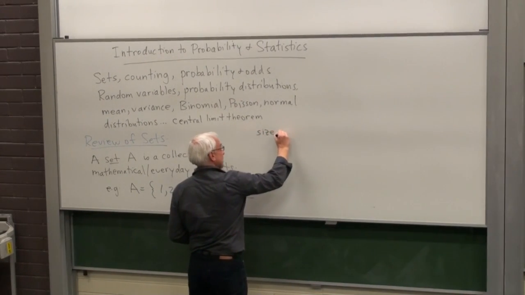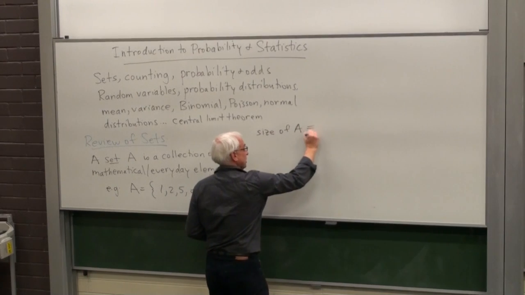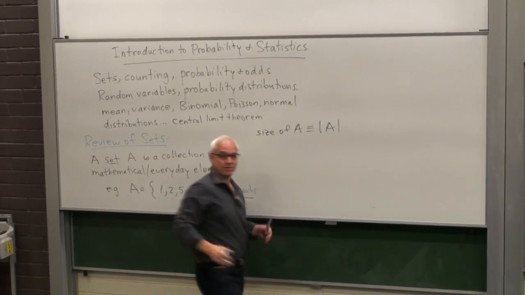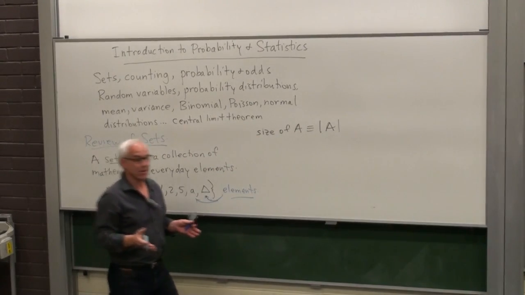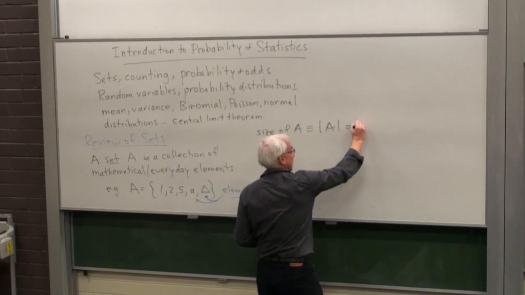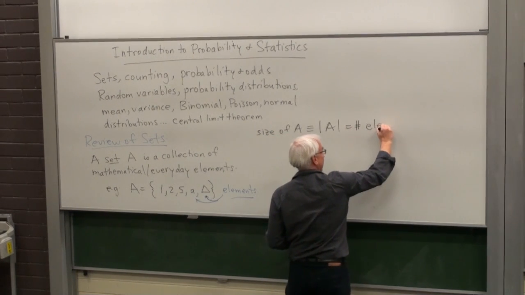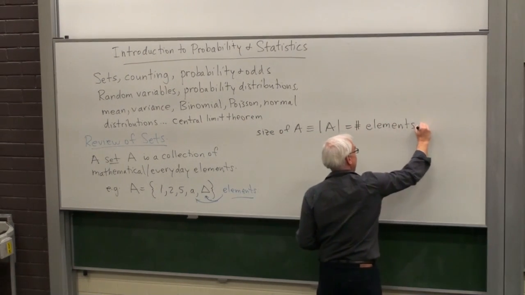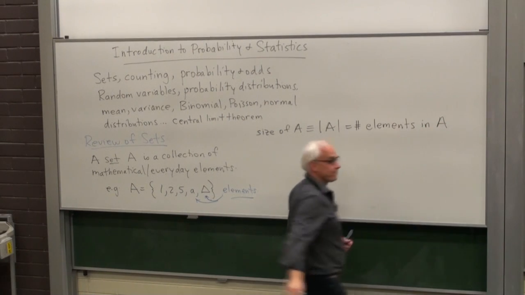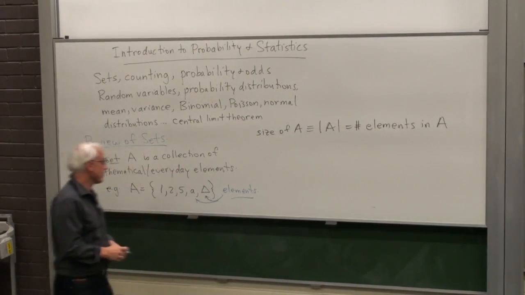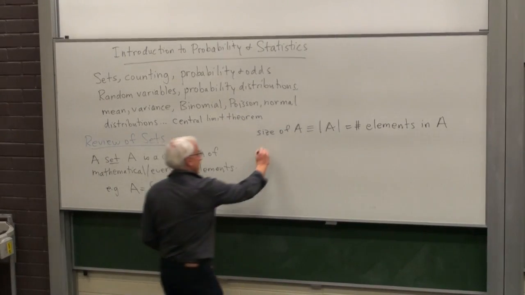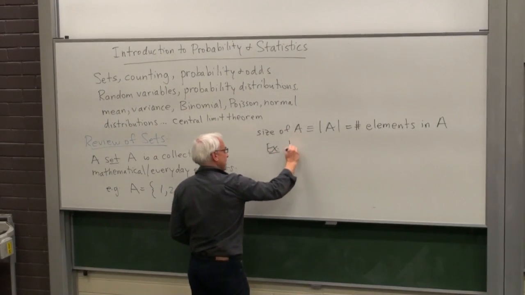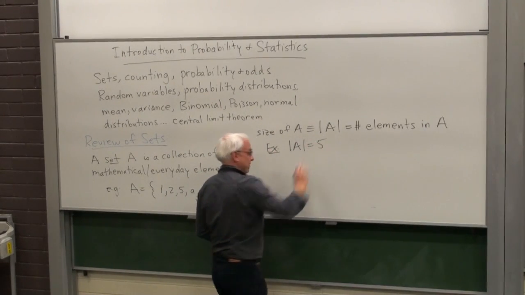So the size of A, we usually denote that just by A with absolute values. That's the number of elements in the set A. So in this case, the number of elements is 5.